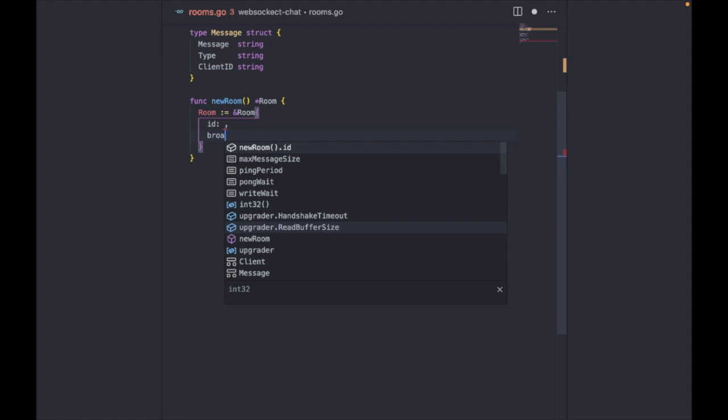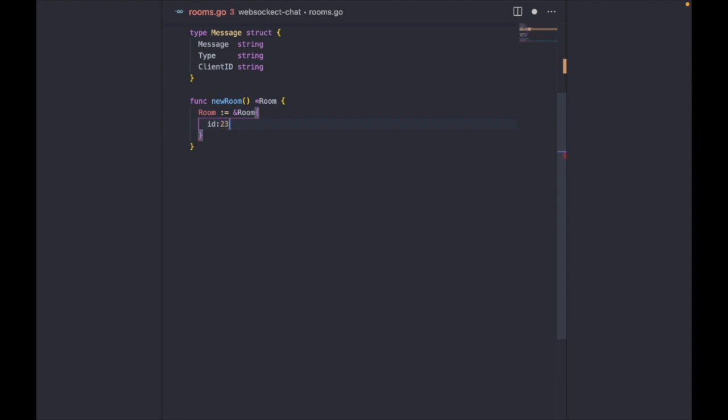For the ID, we would use a random int for now, but we would also generate a new int, right? So for broadcast, we create a channel. For the register, we create a channel, and for the unregister, we basically create a channel. So we create all the channels that we need.